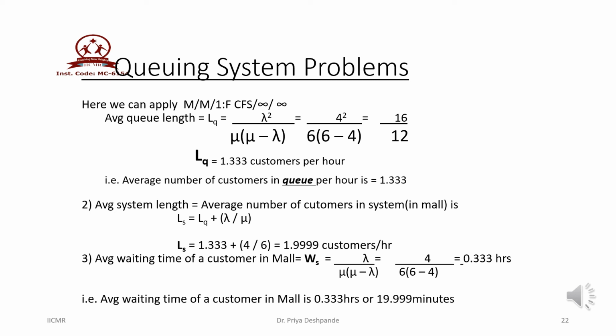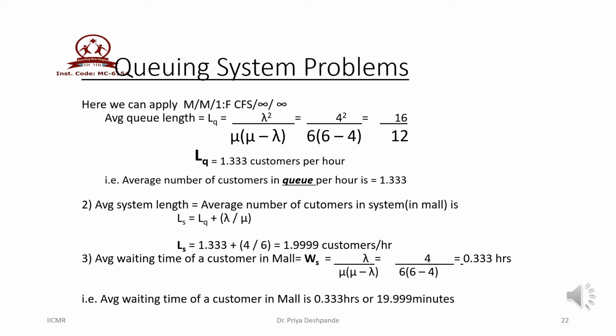That is, we can say that the average number of customers waiting in the queue per hour is 1.333. Second is the average system length, denoted by LS, which is nothing but LQ plus lambda upon mu. So LS is equal to 1.333 plus 4 upon 6, which comes out to be 1.999 customers per hour. That is, the average system length is 1.999 customers per hour.